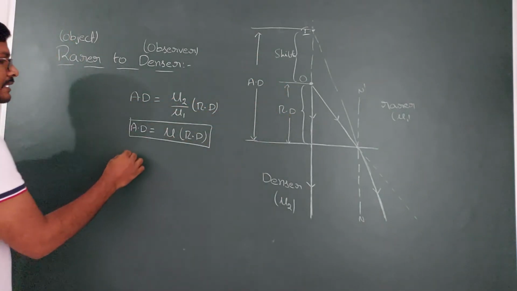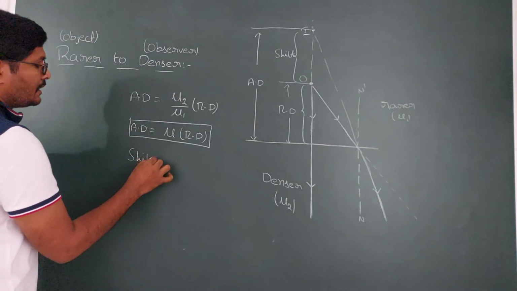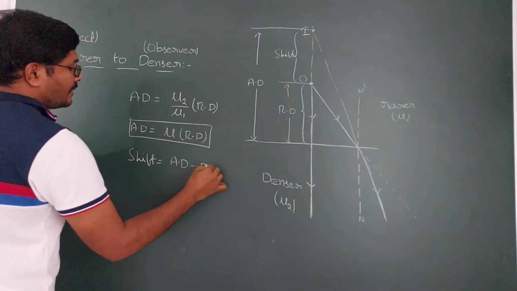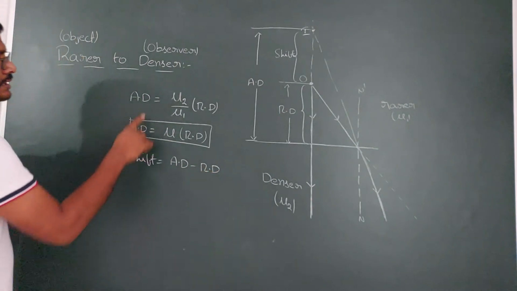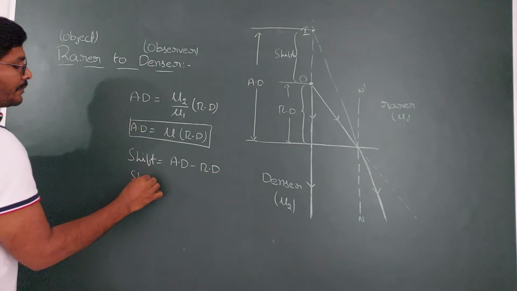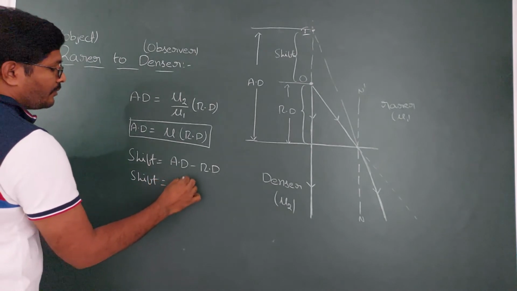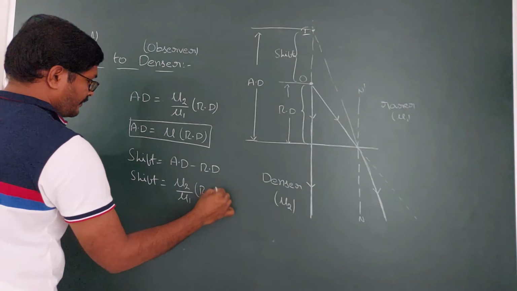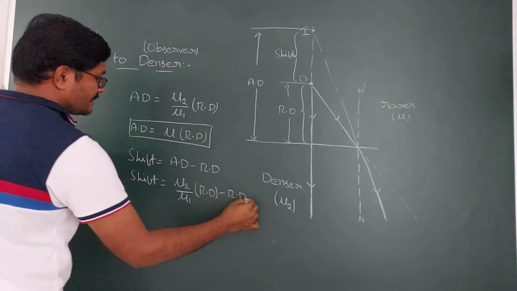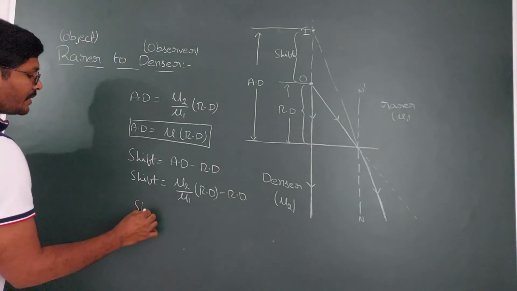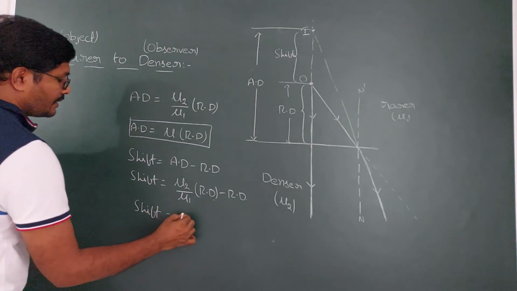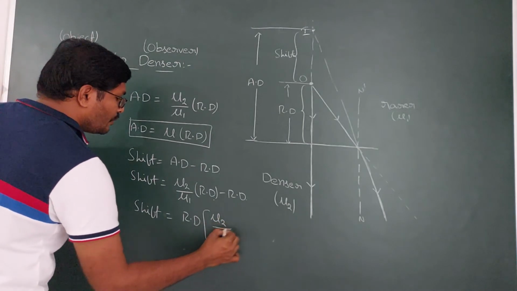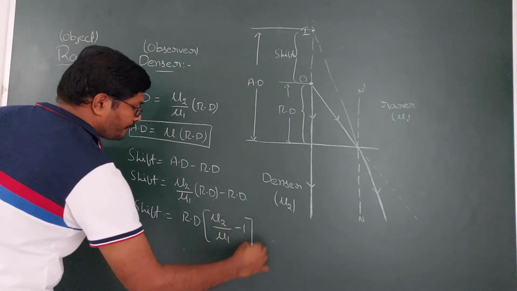Then you are going to get the shift, apparent shift, which is apparent distance minus real distance. Then apparent distance already you are having, the apparent distance is mu2 by mu1 into real distance minus real distance. So in these two, real distance is common. If you take the real distance as common, then you are going to get this one as mu2 by mu1 minus 1.